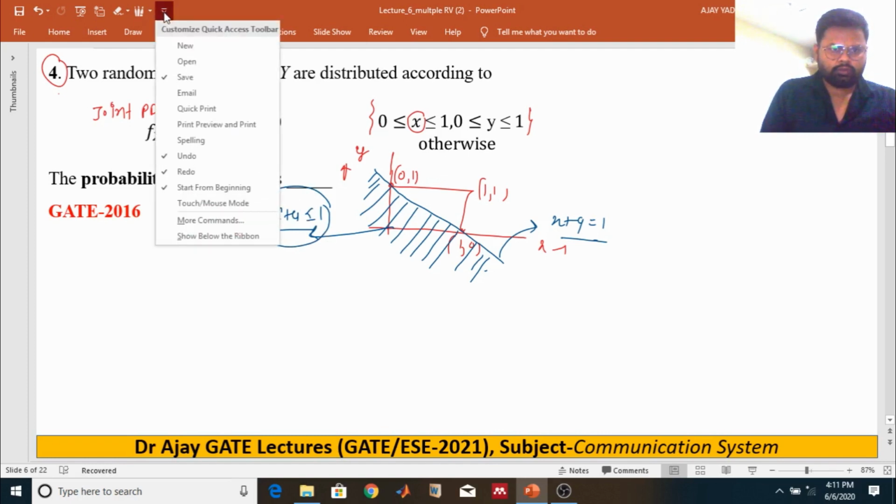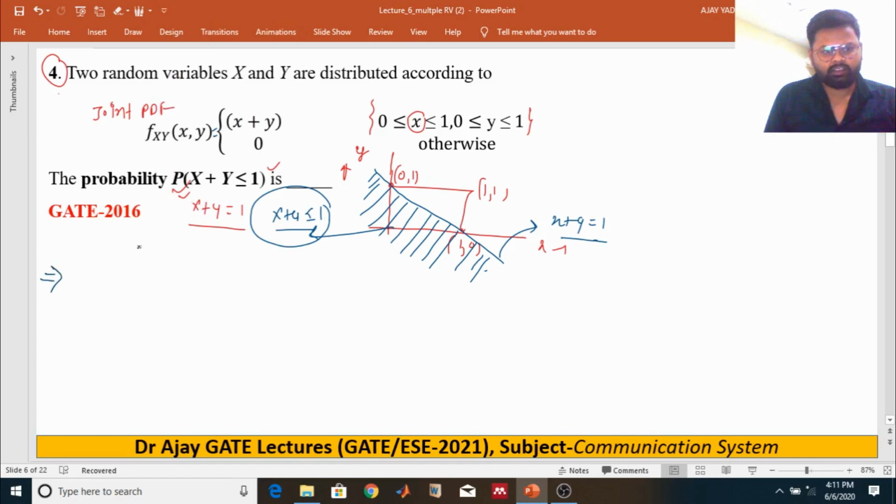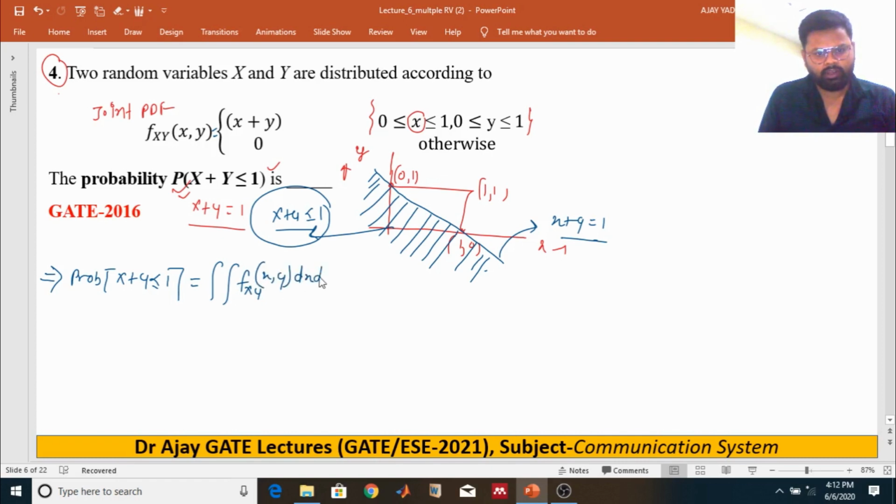So to determine the probability of the random variable x plus y less than or equal to 1, we know that the area under the joint PDF gives the probability.